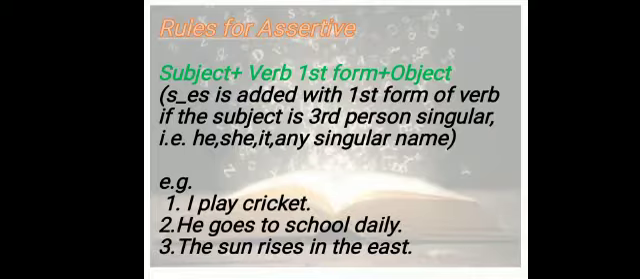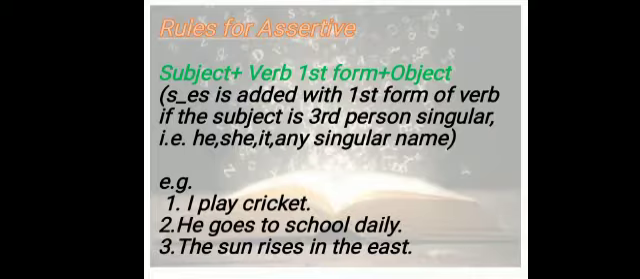But if the subject is third person singular, like he, she, it, or any singular name, then s or es is added with the first form of verb. We will not simply write the first form. We will add s or es if the person is third person singular.